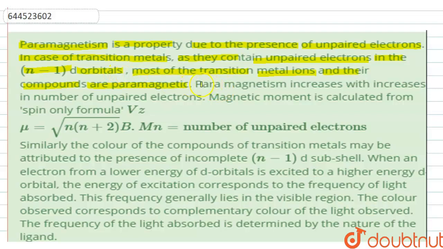So they are also adding that paramagnetism increases with increase in number of unpaired electrons. Yes, that we can say just by looking at the formula of magnetic moment, which is mu equals under root n into n plus 2 Bohr magneton, where n is the number of unpaired electrons. Now, if n increases, magnetic moment will increase, and hence eventually the paramagnetism of an ion or a compound is going to increase, right?